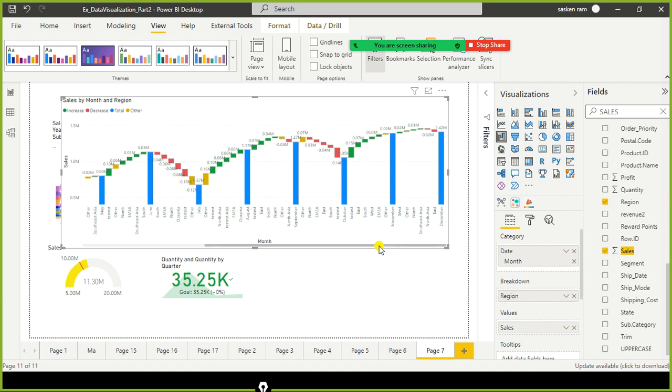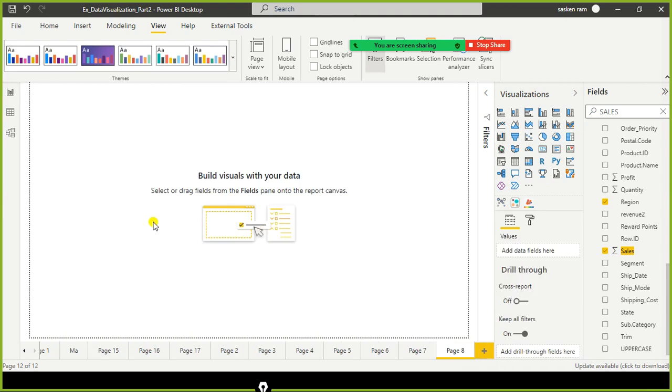Okay. Next one is the Q&A visual. Q&A visual is a pretty simple one. All you need to do is, in the white canvas, just double click on it. It is not coming up. Okay, since we don't have the data here, this is your Q&A visual.